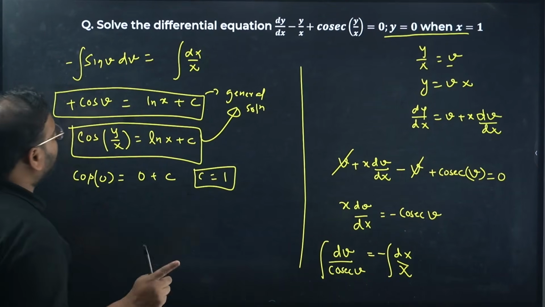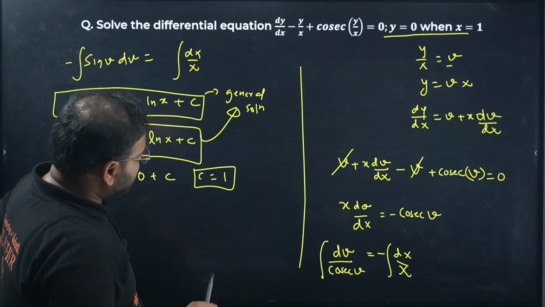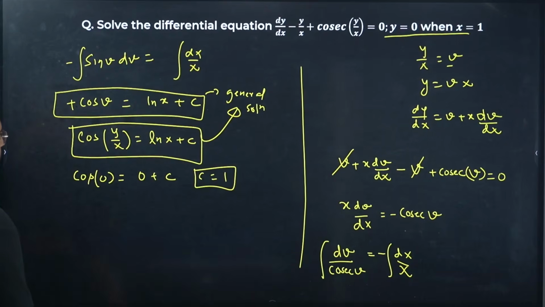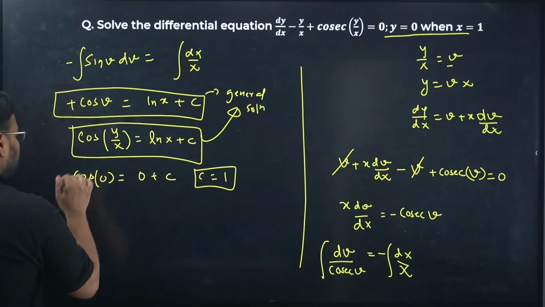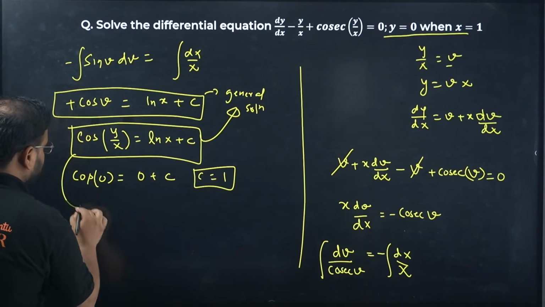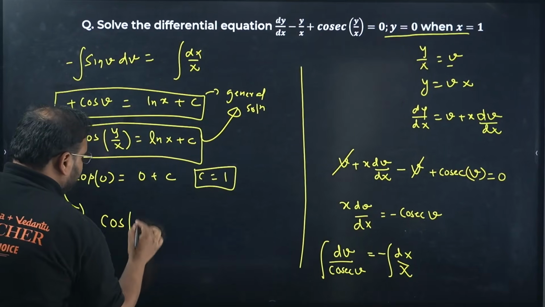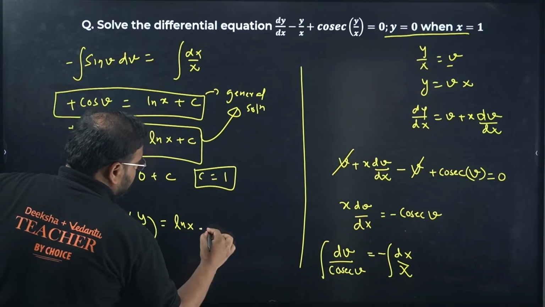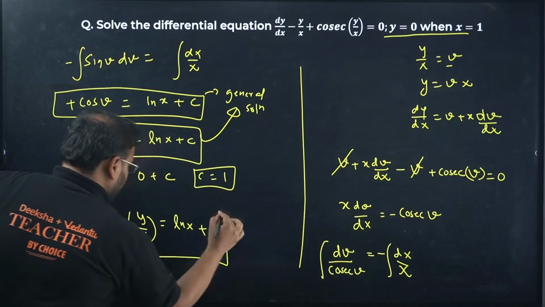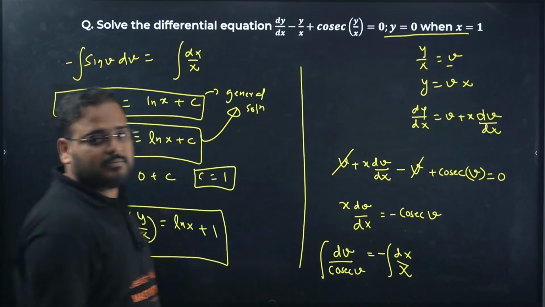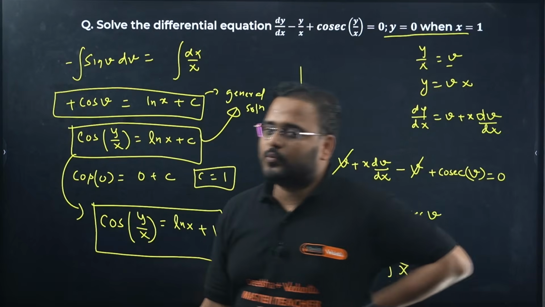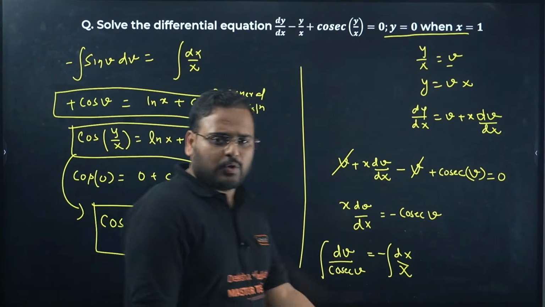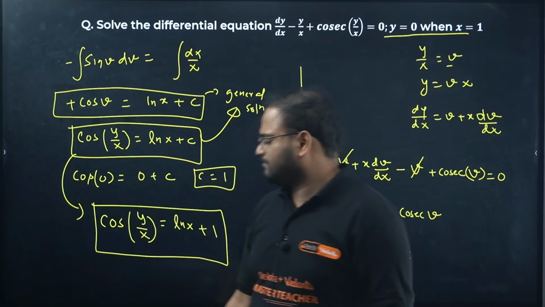Let me just cross-check one more time. That is right. Please check the sign and let me know in the comment section. But for me, c is coming as 1. If c is coming as 1, my final answer becomes cos of y by x equals ln x plus 1. Have a look. Let me know if this is coming as minus 1 for all of you. I'll cross-check also, but I think this is the right answer.